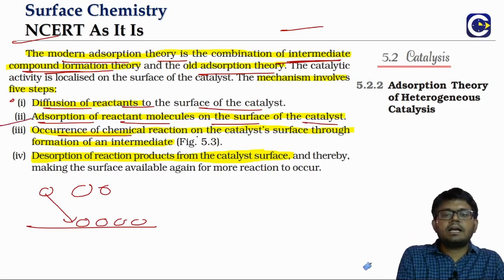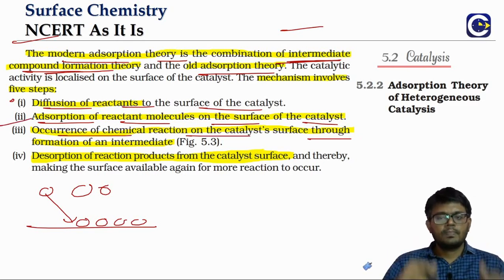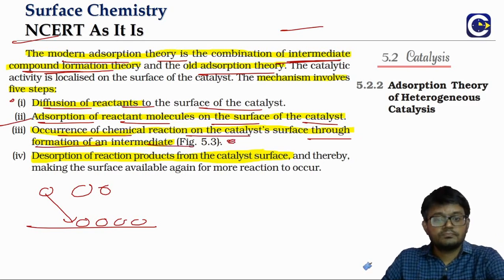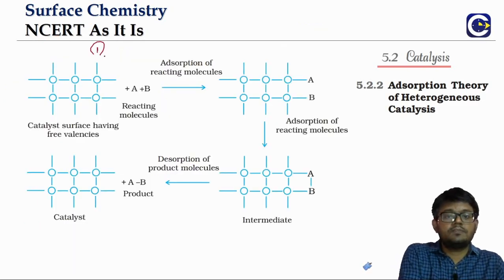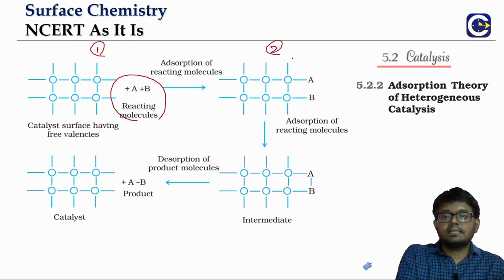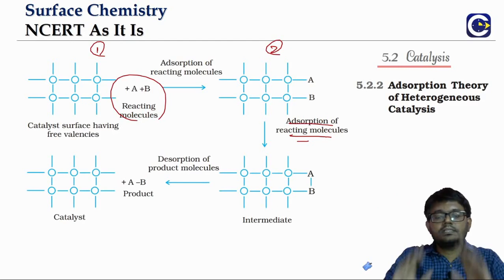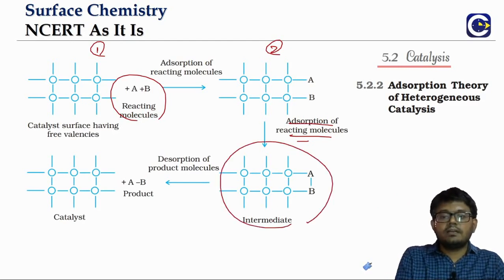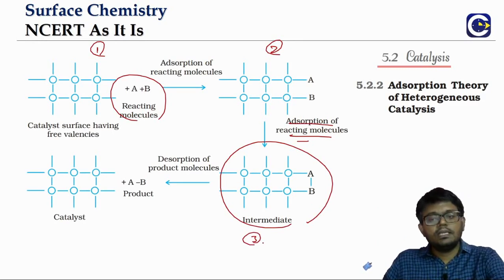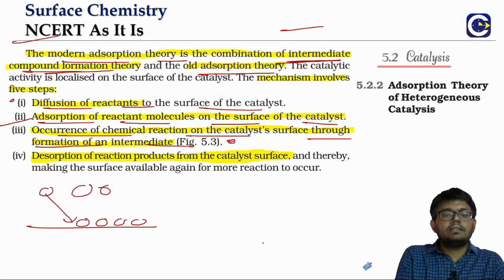Third step is occurrence of a chemical reaction on the surface of the catalyst, where the reaction will happen through the formation of the intermediate. So see here, the first step: the reactant molecules are approaching. Then this is the second step, they are getting adsorbed onto the surface of the catalyst. Here we will see there is an intermediate. This is the third step. Now once the reaction has happened, then comes the desorption of the product.